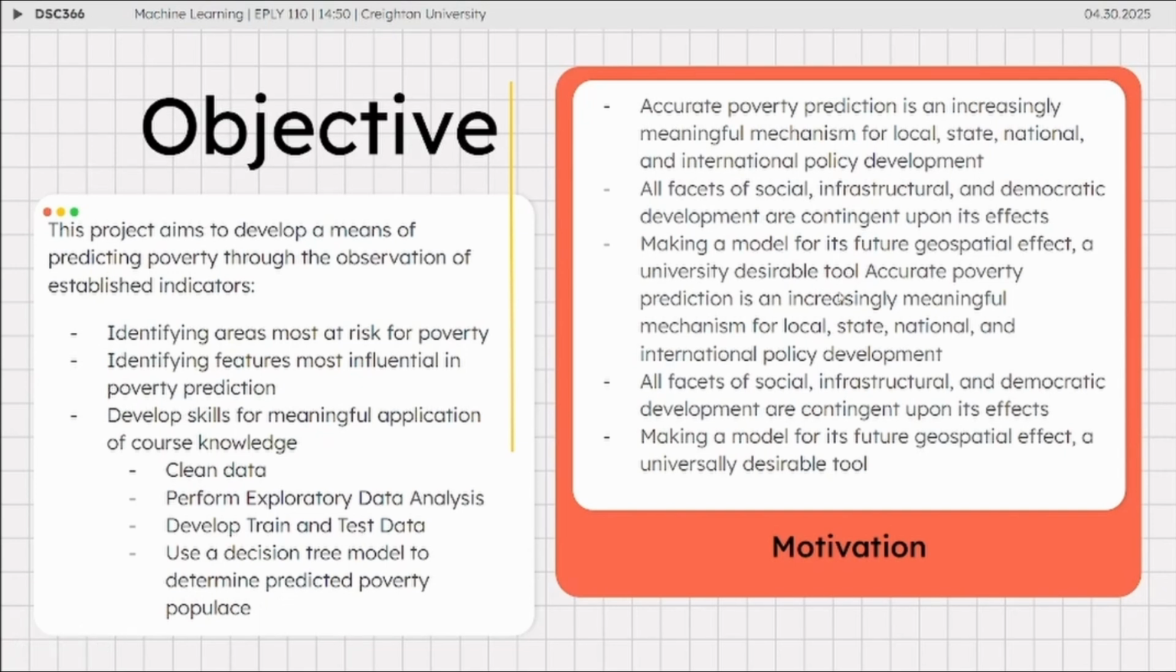Here you can see some of our motivations, largely for local, state, national, and international policy development. It's important to be able to know what causes poverty in order to stop these things from happening to people, or so that if it does arise, you can, of course, assist them as best as you can to allow them to get themselves out of it.